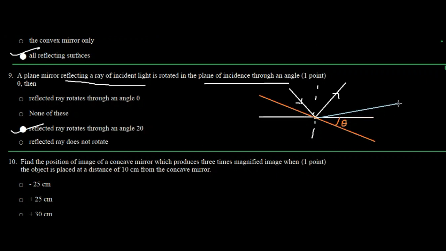And suppose that it goes like this. So we just have to prove that this angle will be 2 theta. If this angle is theta, then this angle will be 2 theta, right? So I'm going to cover it in another video for you.